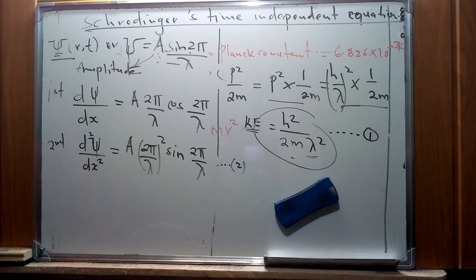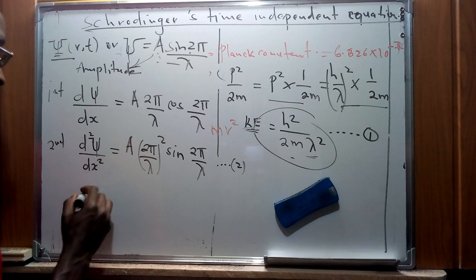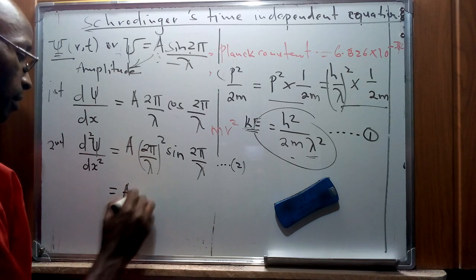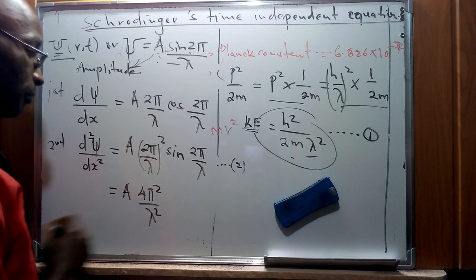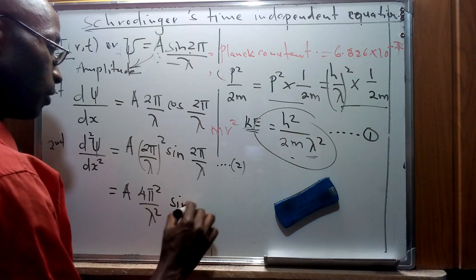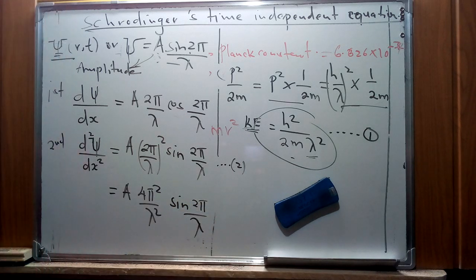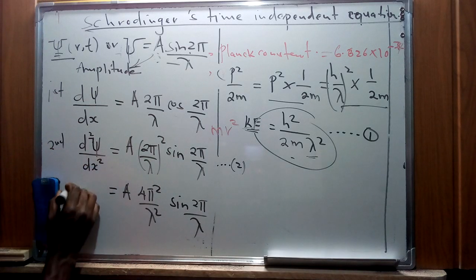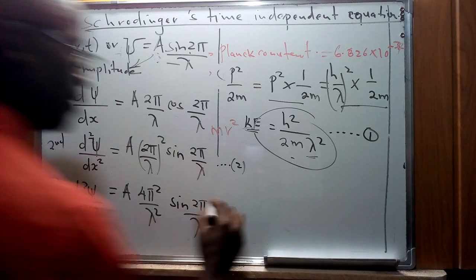Now trying to figure out how we can do a substitution of our equation 1 in 2, we can just do a simplification for this and have this one given as 4 pi squared over lambda squared, the sine of 2 pi over lambda. Now we can do a rearrangement for this specific equation, and we come up with a form of this second differential given as